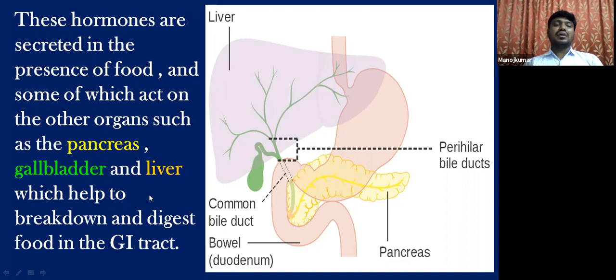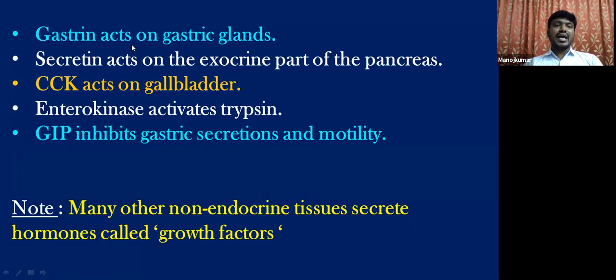What does gastrin do? So gastrin acts on gastric glands. Gastrin is secreted by the epithelium of the stomach, and this acts on gastric glands such that the hydrochloric acid, HCl, and pepsinogen are released by the gastric glands. So this is the function of gastrin.